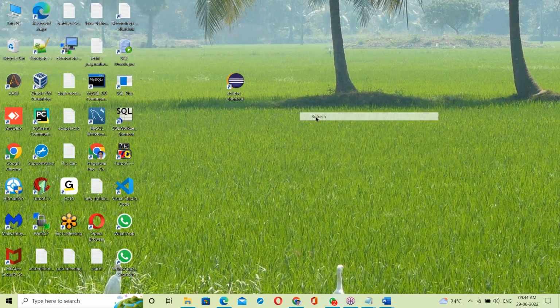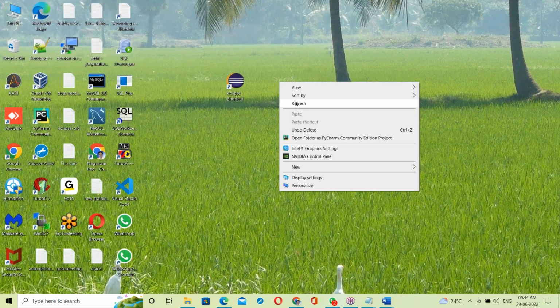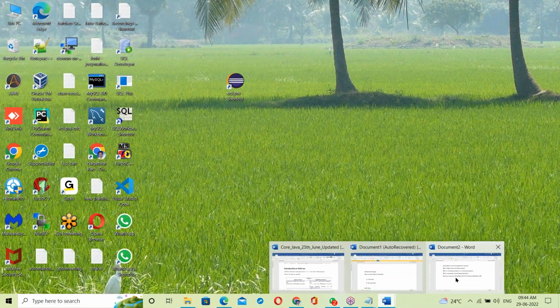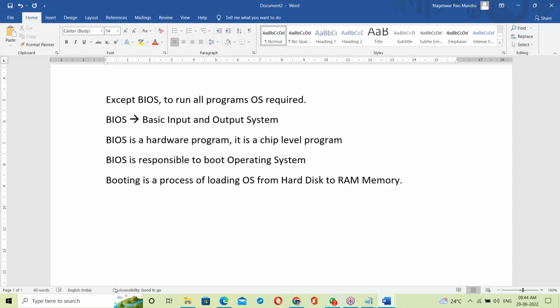Now where is this OS running? In the RAM memory. Once the OS is loaded, your system is ready. Now this OS is responsible to take your request, and it is running in the RAM memory.